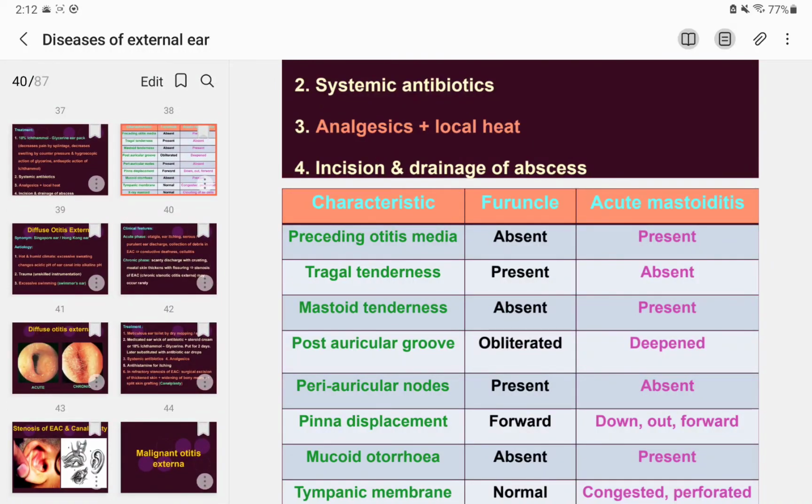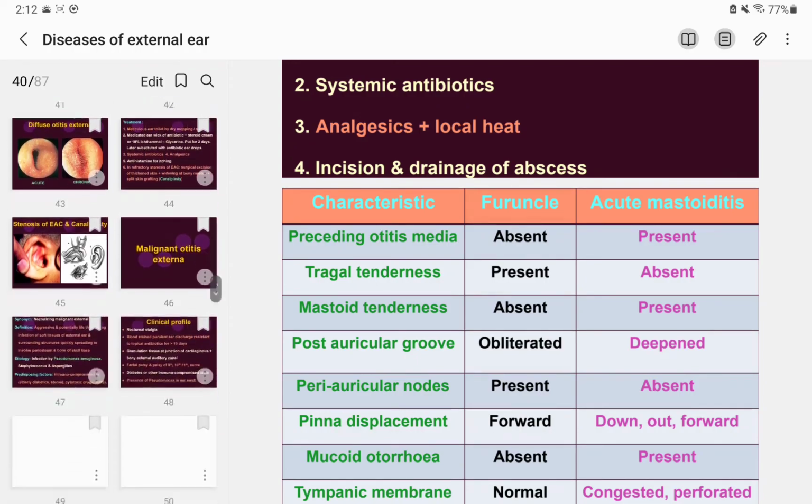Now in the next part we will study the next diseases. It's going to be otitis externa diffuse and malignant otitis externa and many more.